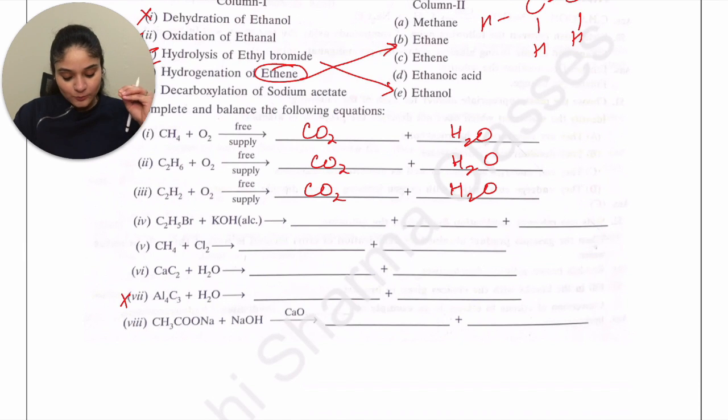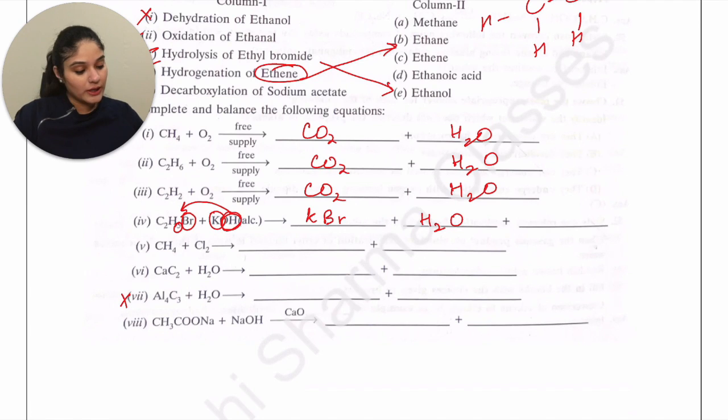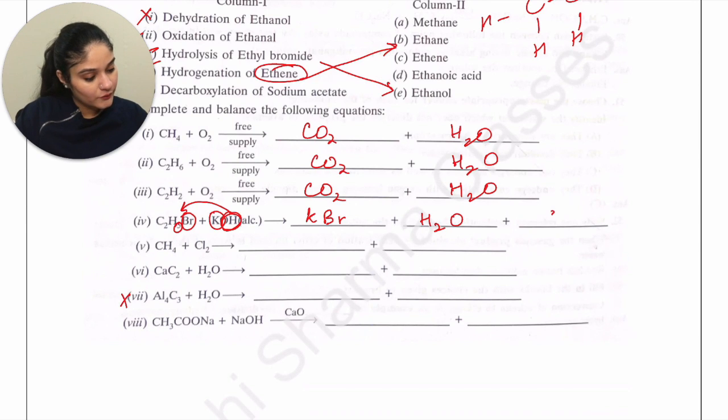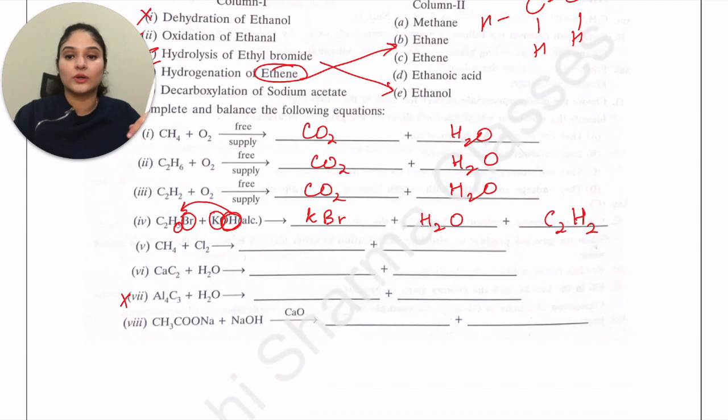Now, let's move on to C2H5Br plus KOH. What will that give you? This K will combine with Br, so we end up getting KBr. Along with that, you have OH that combines with one of the H's here, and you get H2O. Now what are you left with? You are left with C2H. Yes, you have C2 and H, one H was given, so you are left with C2H2.